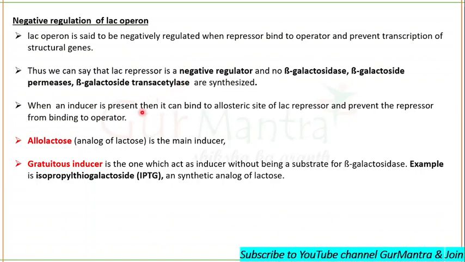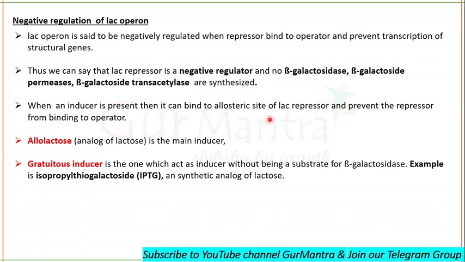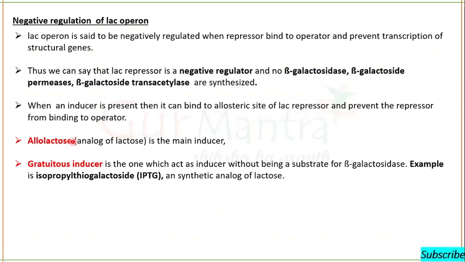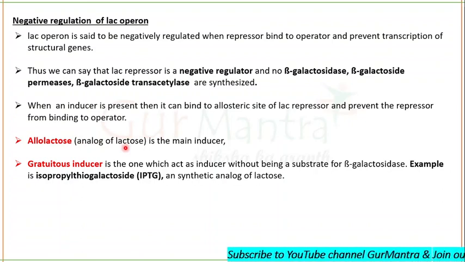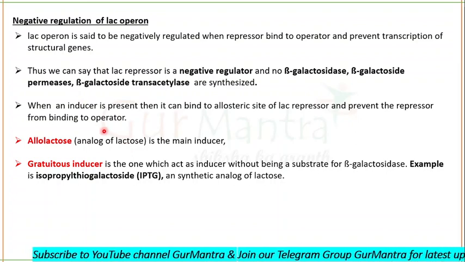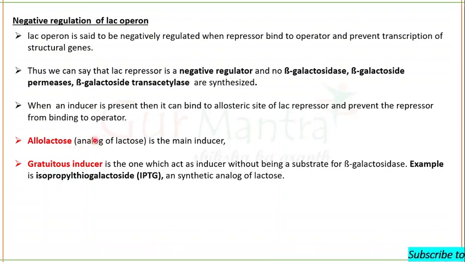When an inducer is present, it can bind to the allosteric site of the lac repressor and prevent the repressor from binding to the operator. Allolactose. It's not lactose actually. It is allolactose, an analog of lactose, which is the main inducer. The main inducer is allolactose.